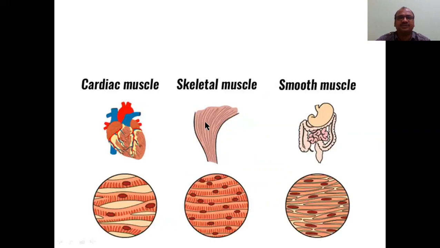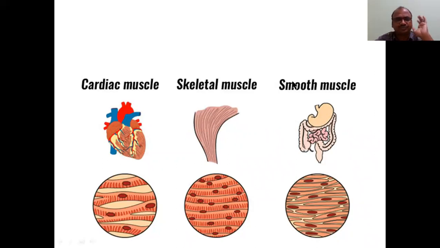See, there are three types of muscles. Skeletal muscles are the muscles attached to the skeleton, which need bone support. Whereas the stomach, small intestine and large intestine don't need the support of the skeletal system. They exist in the body without any support of the bone. That's why these are called smooth muscles. Also keep in mind, if you want to move your stomach or your intestine, you cannot. Smooth muscle movement is possible only through the autonomic nervous system. That point you have to keep in your mind.